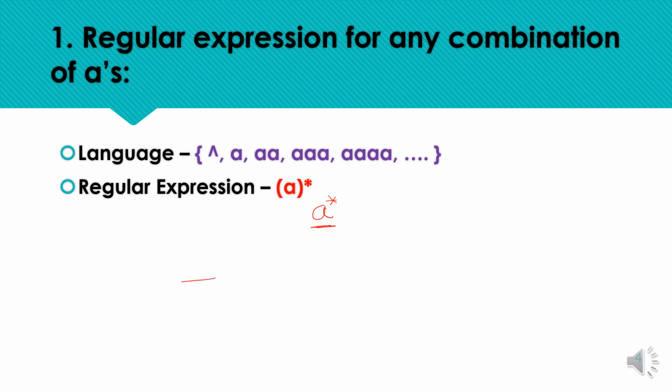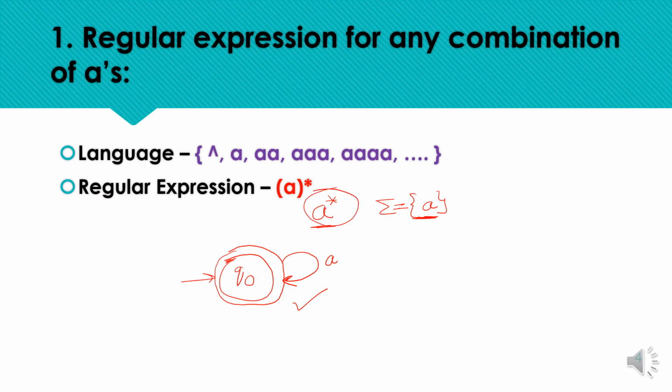And the corresponding DFA, if we are going to construct it: as null is acceptable, we need to mark the initial state as a final state. So here Q0 is the initial state, and any number of A's including null is acceptable. So we can have a self loop for the input symbol A, and the input symbols are only A, meaning we are not going to have any other input symbol. The input symbol set comprises only one symbol, that is A, and this is the corresponding DFA for this regular expression. I hope this was very easy.